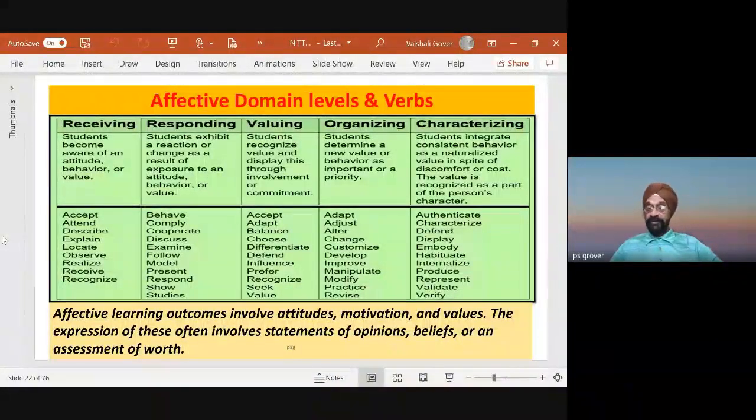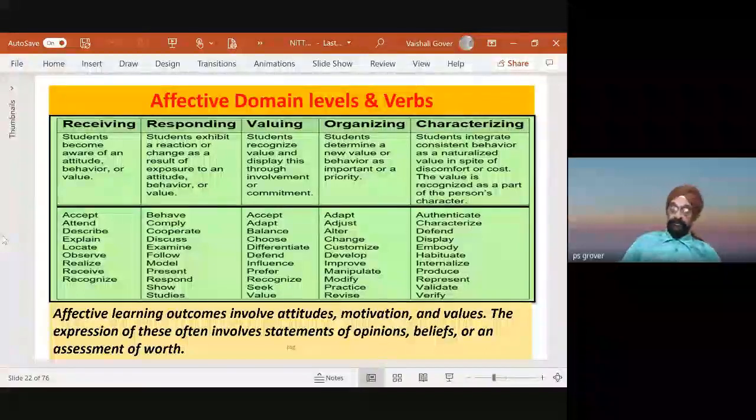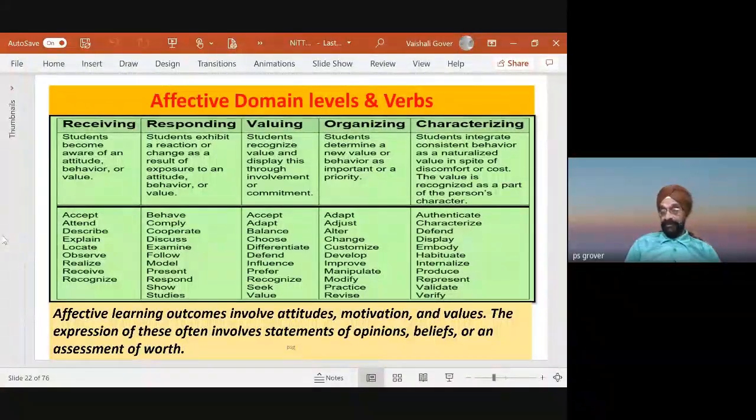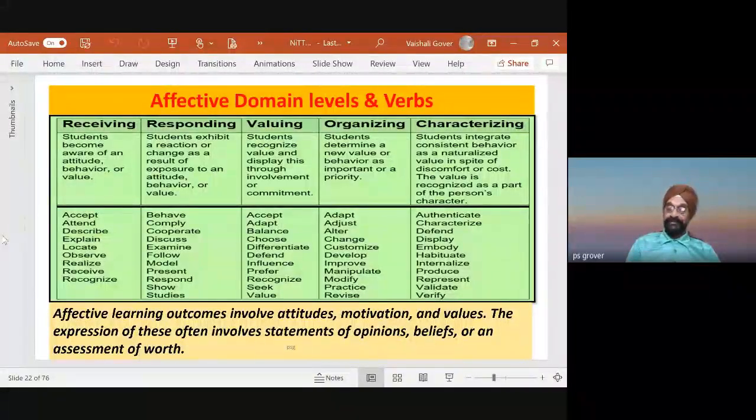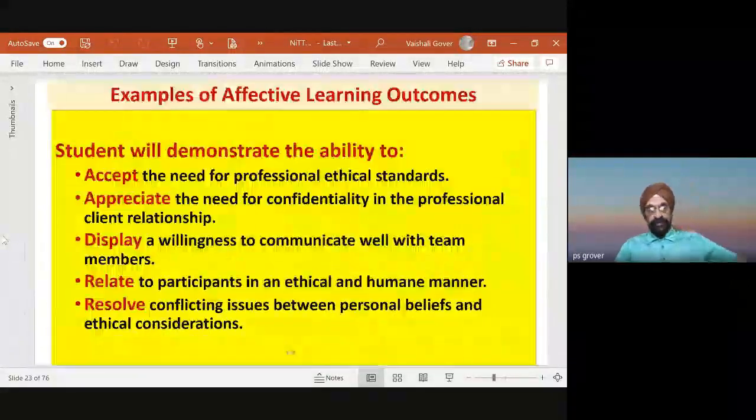Please see, nowadays, value-based education has become extremely important. AICTE emphasizes this. Our government of India emphasizes this. The New Education Policy emphasizes value-based education. Now, value-based education gets imbibed as a component into outcome-based education in the affective domain. So, examples of the affective domain are these.